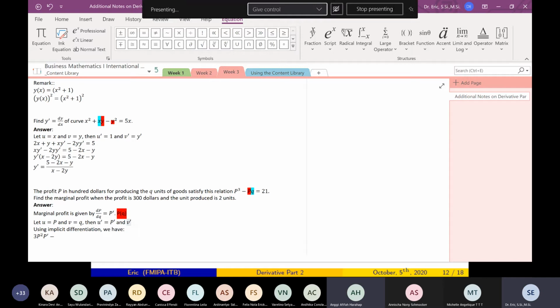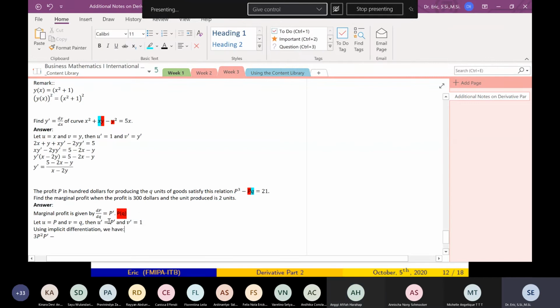What is the derivative of x with respect to x? 1. What is the derivative of Q with respect to Q? Also 1. Yes, Anggi.